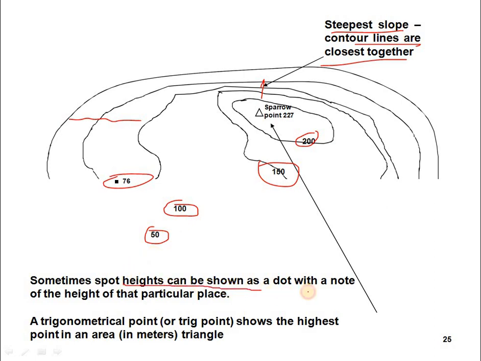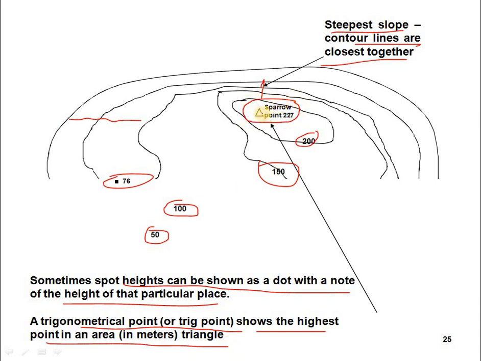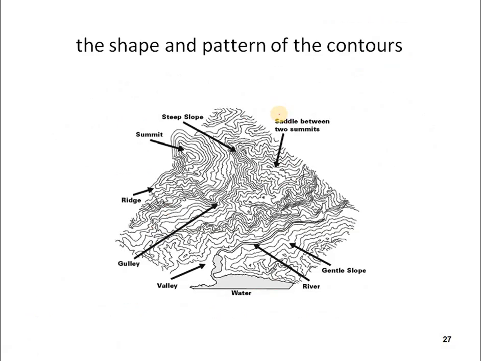Sometimes spot heights can be shown as a dot with a note of the height of the particular place. The trigonometrical point, or trig point, shows the highest point in an area in meters, in a triangle. So this is the highest point, which shows the triangle symbol on the map.